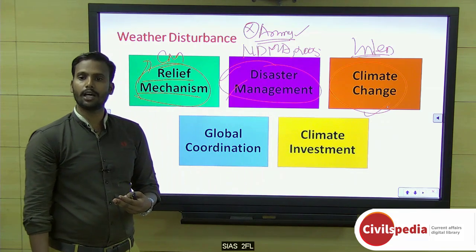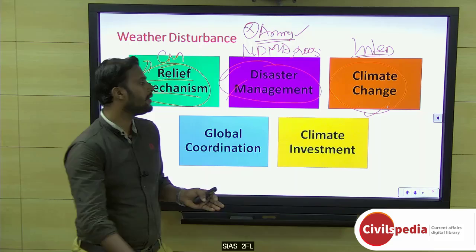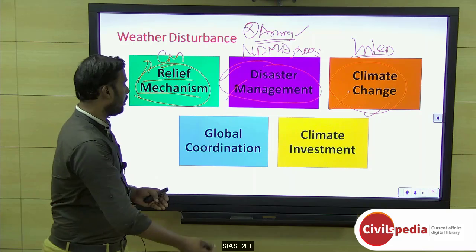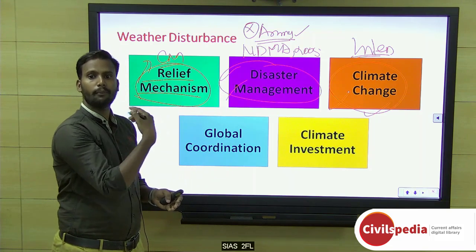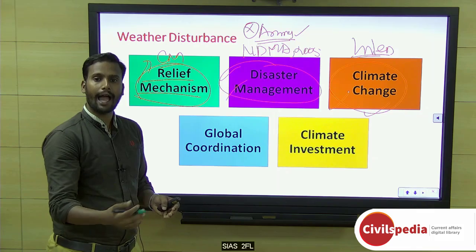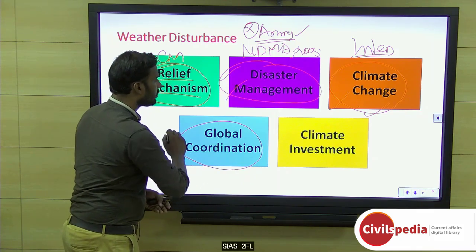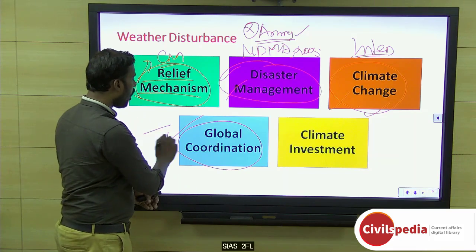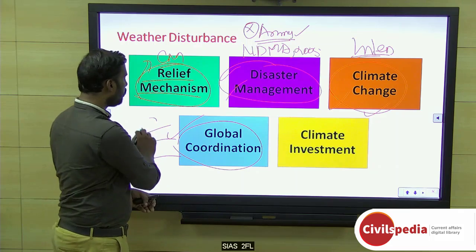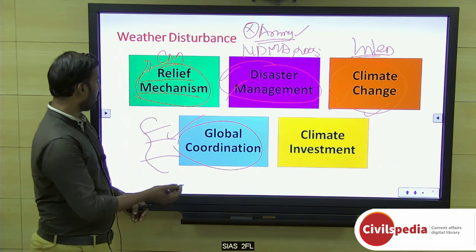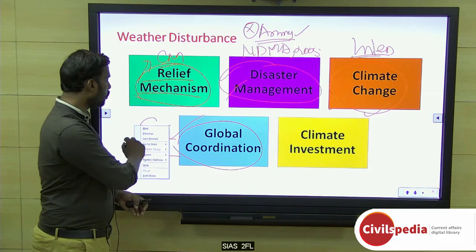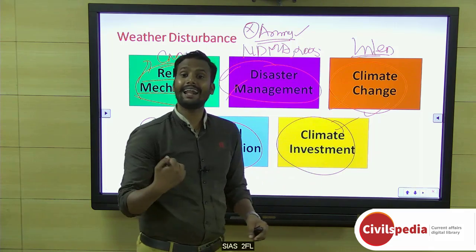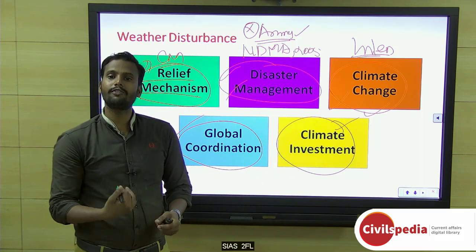Whatever we promise, especially in the INDC, in the UNFCCC, we have to take care of it. Okay, it should be at even the local level, at the panchayat level. Especially awareness should also be promoted, where the local level government is roped in. Global coordination, because climate change is not a single point source. Okay, so we have to coordinate all the countries. At least we do have membership in the major regional forums like SAARC and all. You can work on it. Okay, climate resilient investment, where you are going for an infrastructure project.